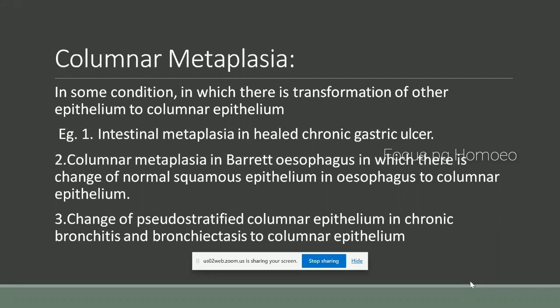Next one is columnar metaplasia in Barrett's esophagus, in which there is change of normal squamous epithelium in esophagus to columnar epithelium. Another example is change of pseudostratified columnar epithelium in chronic bronchitis and bronchiectasis to columnar epithelium. These are the important three examples for columnar metaplasia.